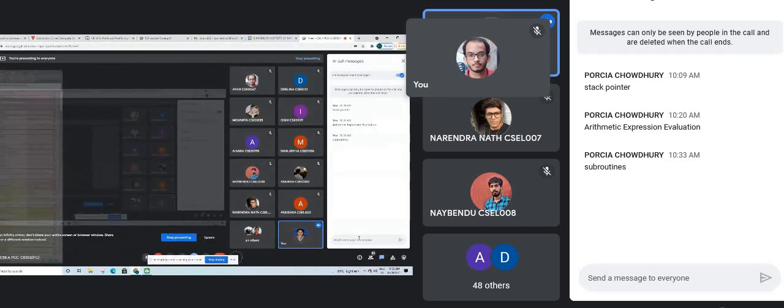Now we go to the memory location where we complete the subroutine and again have to return. When we have to return to the main program, we will check the stack.